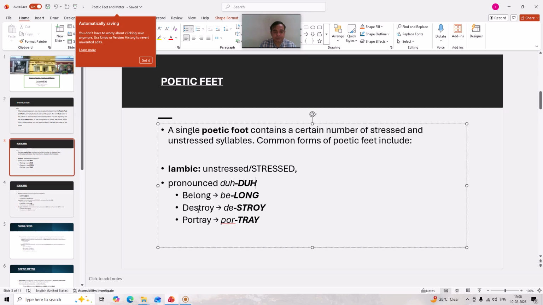In the word "destroy," "de" is the unstressed syllable, "stroy" is the stressed syllable. Similarly, in the word "portray," "por" is the unstressed syllable, "tray" is the stressed syllable.